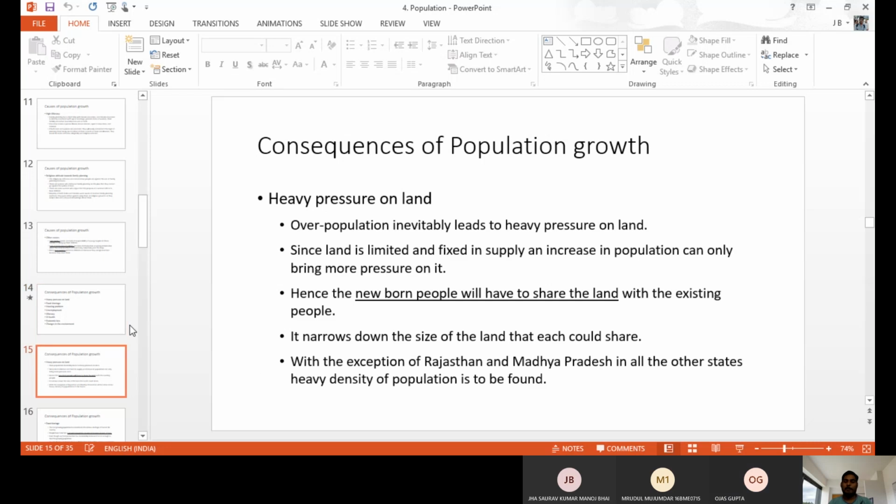First one, heavy pressure. The land is not able to tolerate and keep that many human beings, because every human being has some weight. Okay, so there is heavy pressure on the land. Sometimes we may get earthquakes. Other things also we are getting because of heavy pressure on the land.